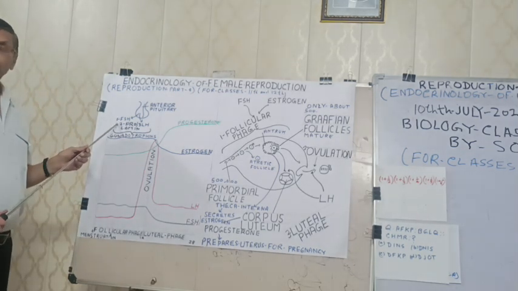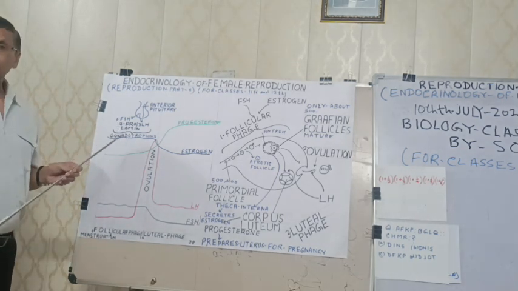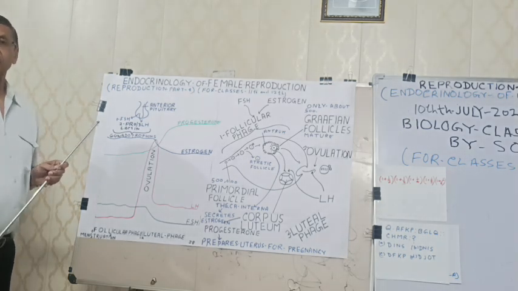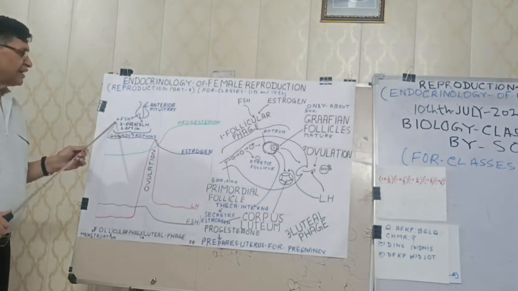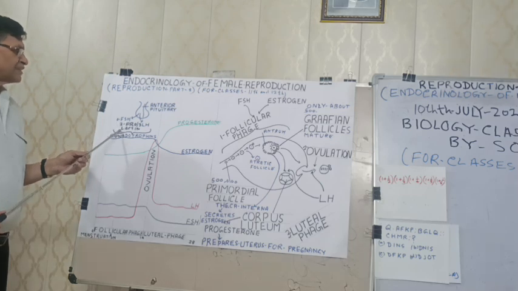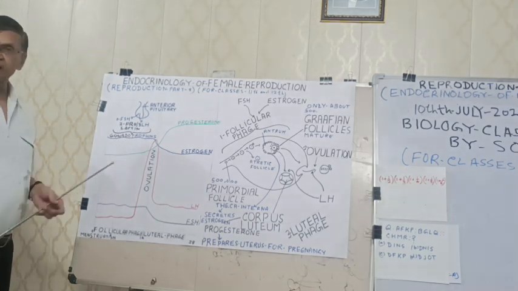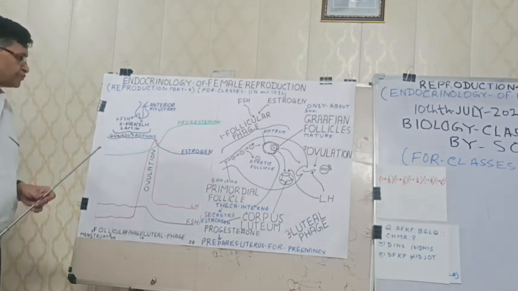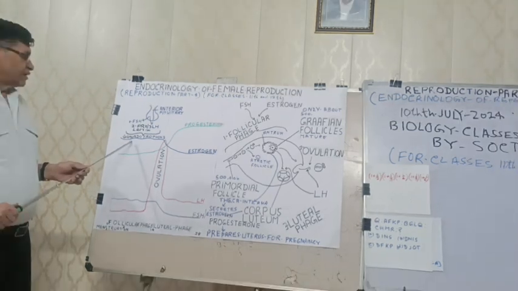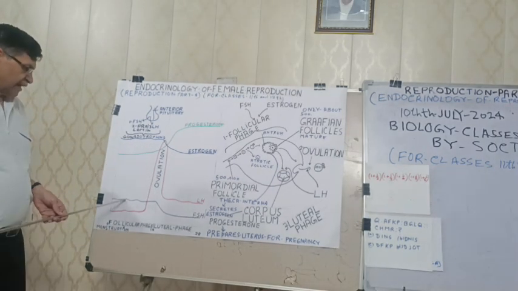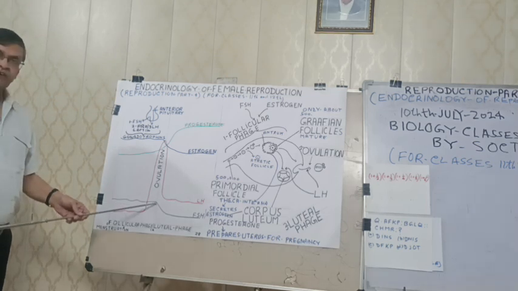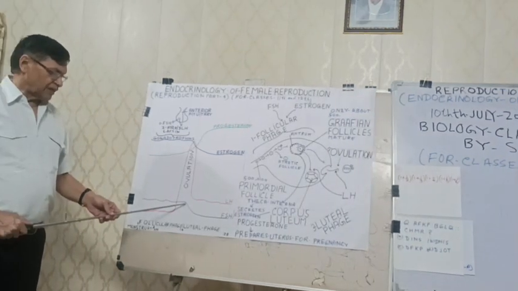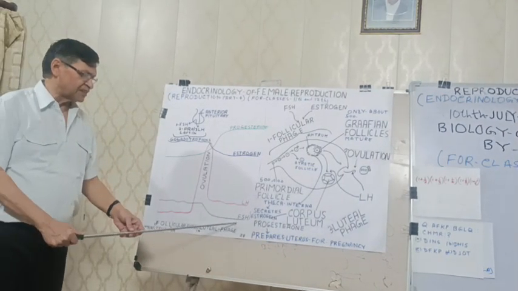there are 3 gonadotrophins. Gonadotrophins because they feed gonads. There are 3 gonadotrophins from the anterior pituitary: FSH, second is prolactin, and third is the LH or luteinizing hormone. Now what happens? Secretion of FSH is much more during the follicular phase, but in the luteal phase its secretion is decreased.